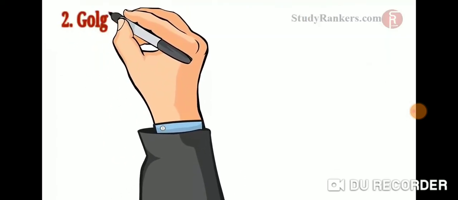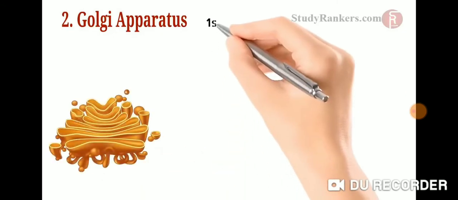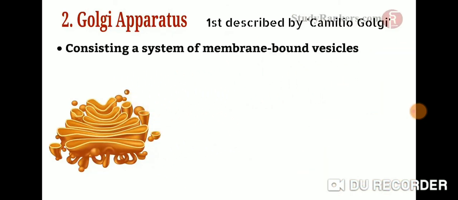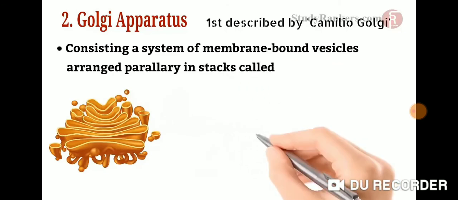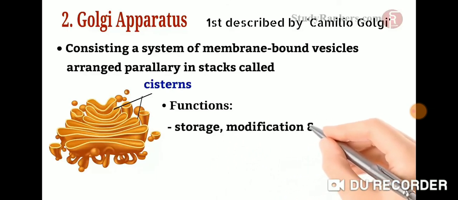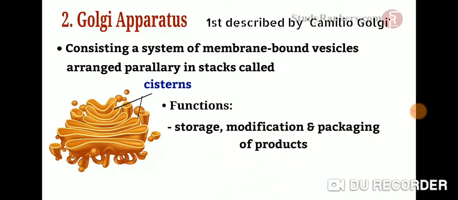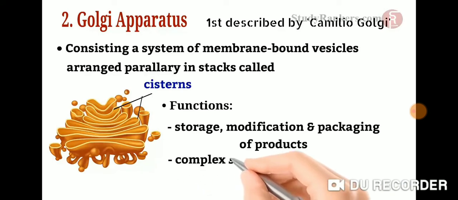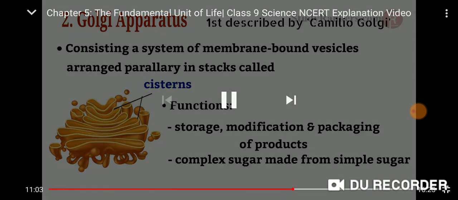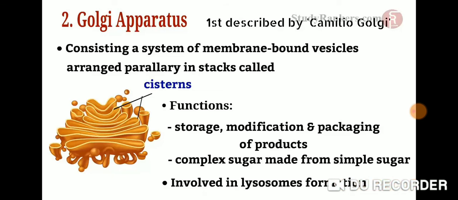The second cell organelle is the Golgi apparatus. First, let us describe the Golgi. The Golgi apparatus consists of a system of membrane-bound vesicles arranged approximately parallel to each other in stacks called cisternae. Its functions include the storage, modification and packaging of products in vesicles. In some cases, complex sugar may be made from simple sugar in the Golgi apparatus. It is also involved in the formation of lysosomes.